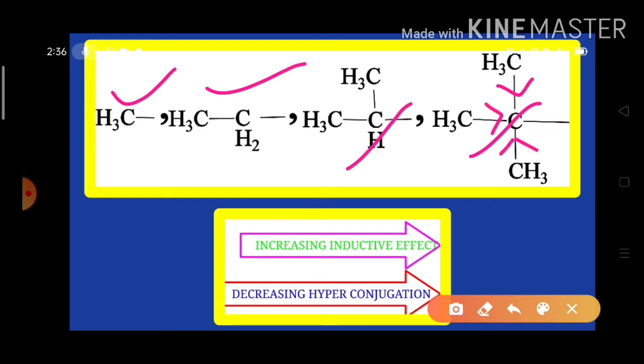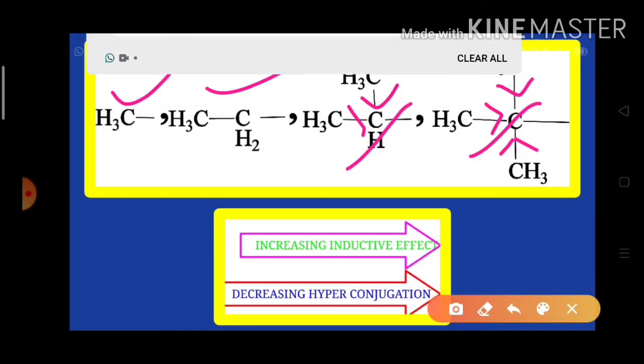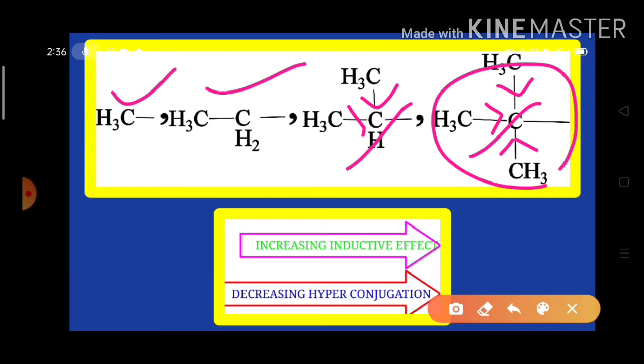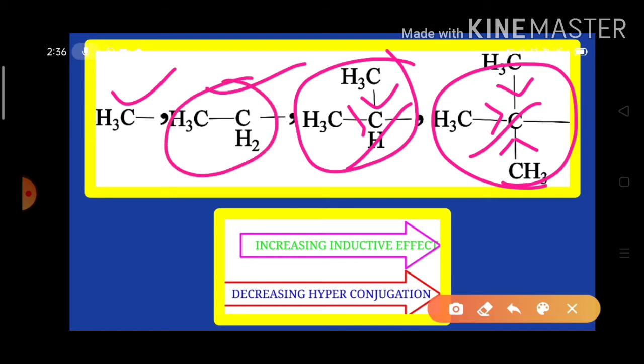In the tertiary butyl group, we have 3 methyl groups, and in the isopropyl group, we have 2 methyl groups. In the ethyl group, only 1 methyl group, and in the methyl group, the methyl group is directly attached to the compound. So the inductive effect increases from methyl to the tertiary butyl group.